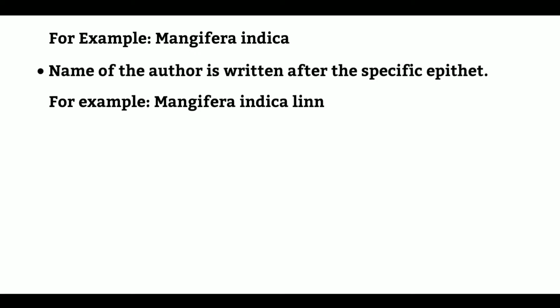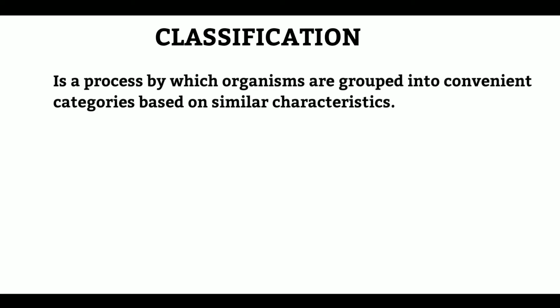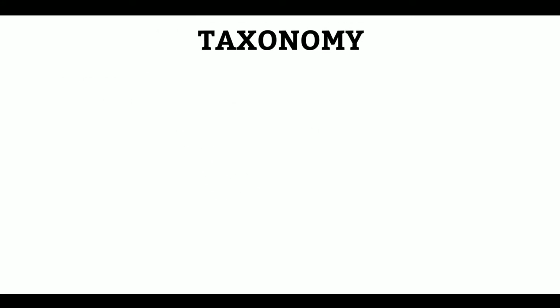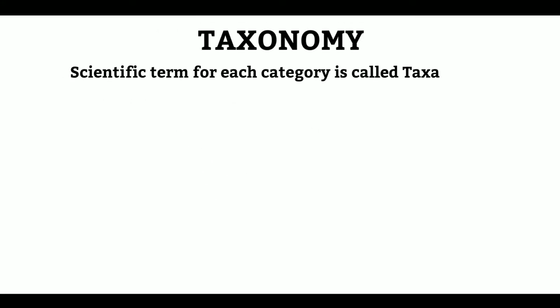Now let us start with the classification. Classification is the process by which organisms are grouped into convenient categories based on easily observable characters. For example, plants, animals, etc. Starting with taxonomy. The scientific term for each category is called taxa.